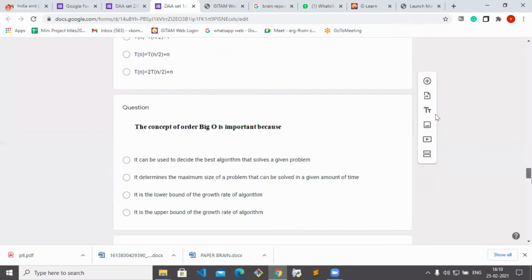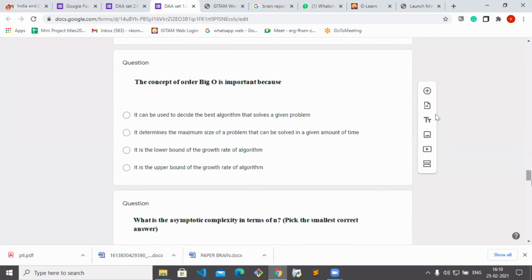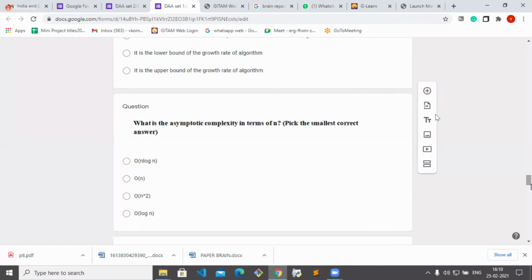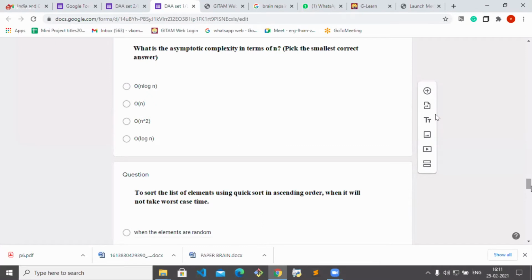The concept of order big O is important because it is the upper bound of the growth rate. I already told you big O is for upper bound, big omega is for lower bound, and theta is the average bound. What is the asymptotic complexity in terms of n? Pick the smallest correct answer. Which one is the smallest one among all? Log n, ma'am. O of log n.